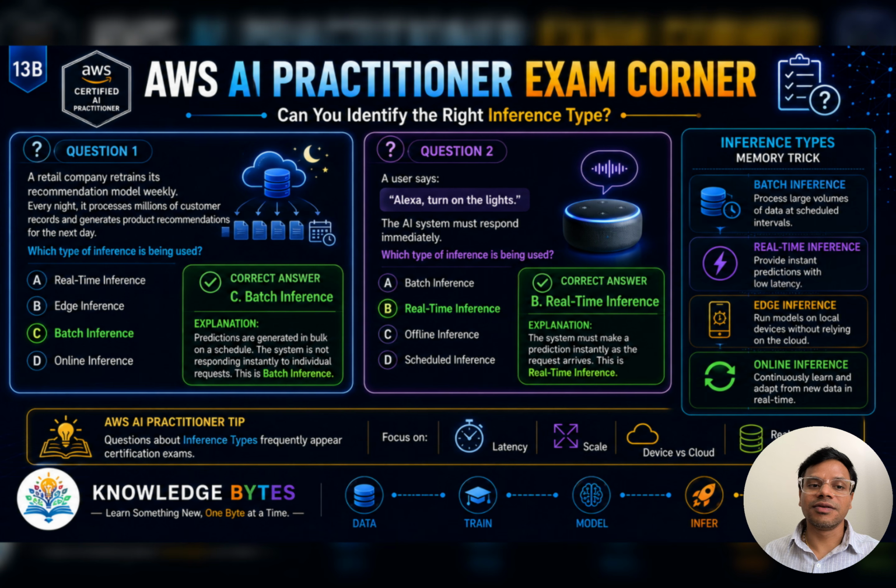Next example. A company generates millions of recommendations overnight. Which type of inference is this? The answer is batch inference, because through batch inference millions of records can be processed. Now, another example. Alexa receives a voice command and responds immediately. This is real-time inference. Quick memory trick: batch equals scheduled, real-time equals instant, edge equals device, online equals continuous adaptation.